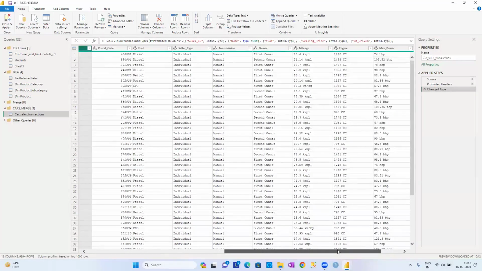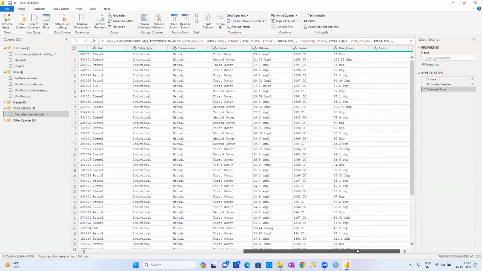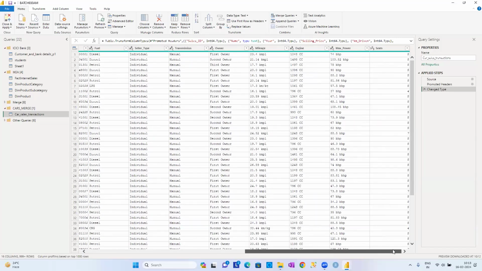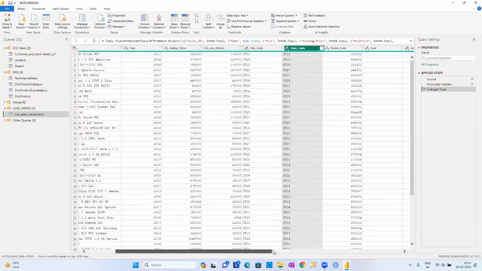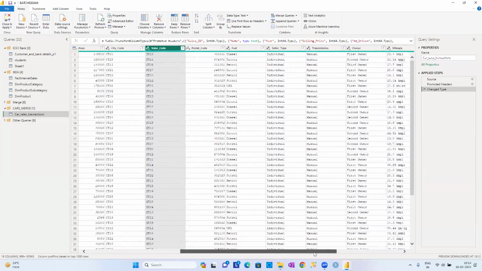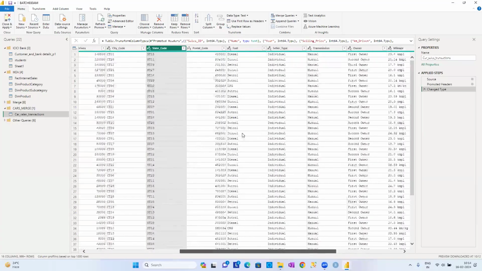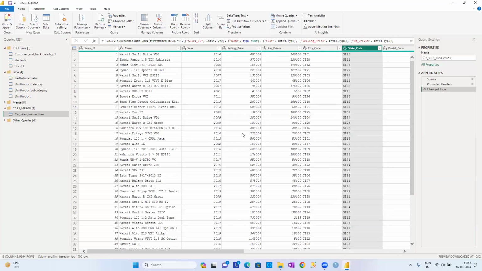And what is the mileage? How many kilometers per liter? 23.4 kilometers per liter. Engine capacity, maximum power, number of seats, and all this data was there, guys. This is the data we have. Now try to understand carefully, guys. This is all the sales data that was there.